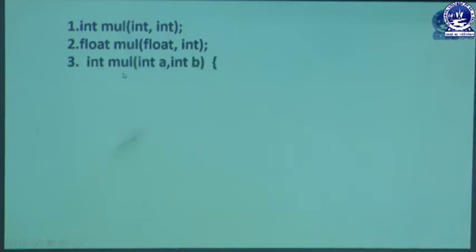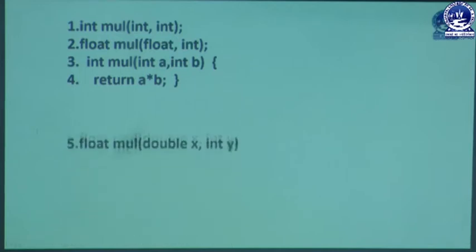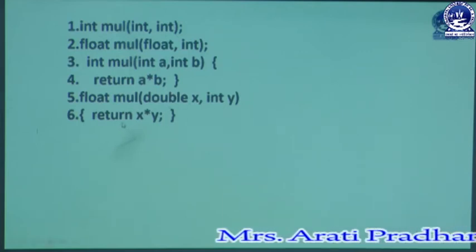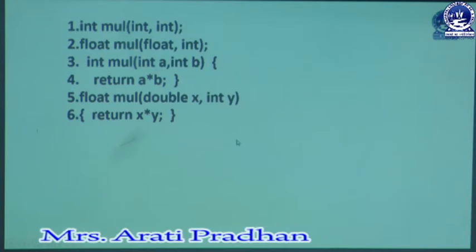Okay. Then int mul, here I am going to define the function. First one, int mul(int a, int b), then return a * b. And then I am going to define another function, that is float mul(double x, int y). Here you can see that I have used double x and int y and return x * y.